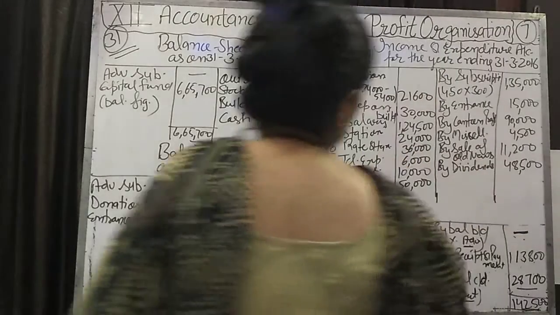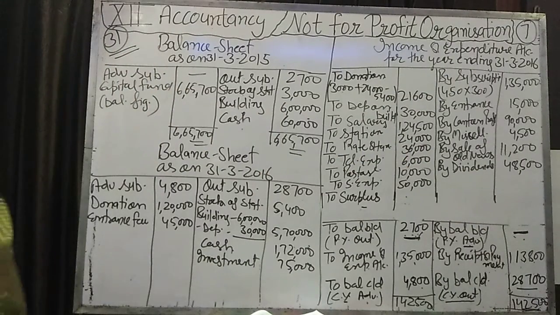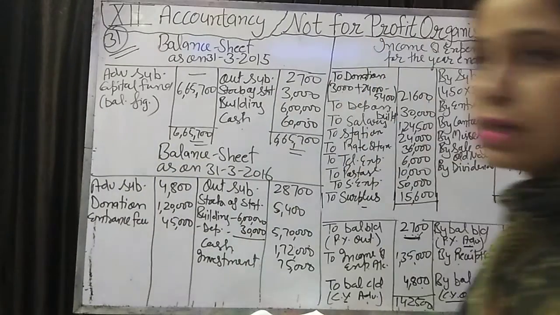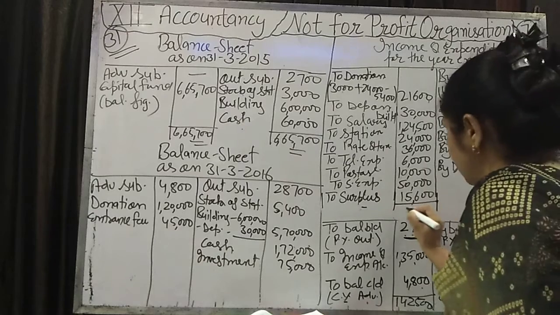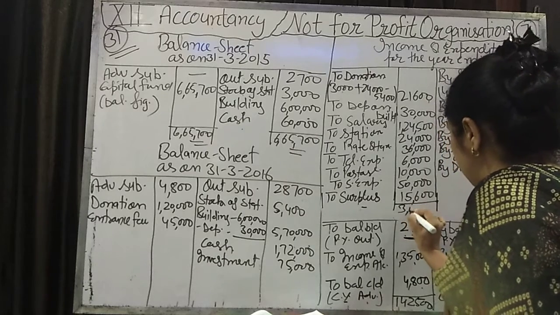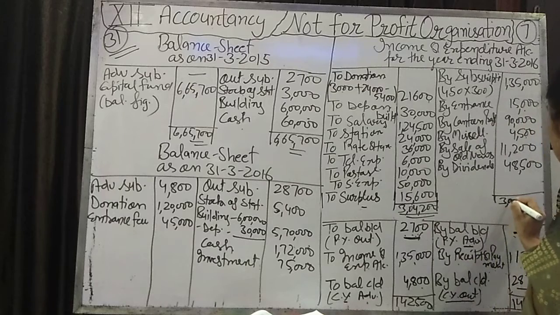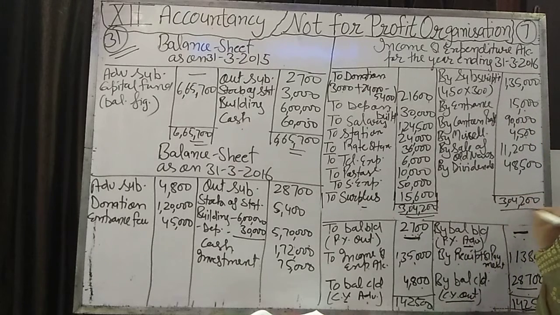That we will find out by the total of both sides. So the difference of both sides will come to 15,600. After that you will write the total of both sides, it will be 3,04,200, and put two lines for the closing of the income and expenditure account. Okay, now it has closed.